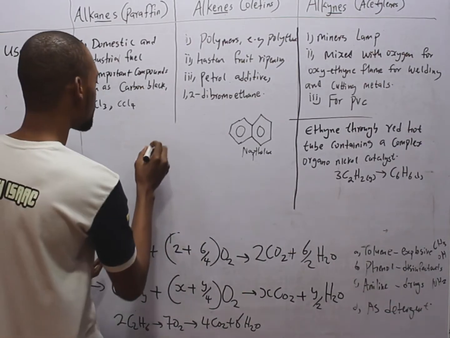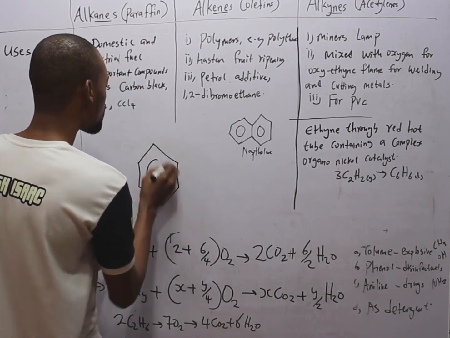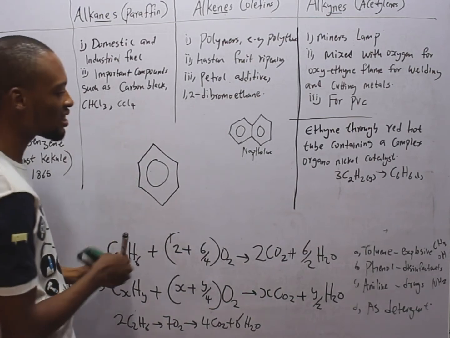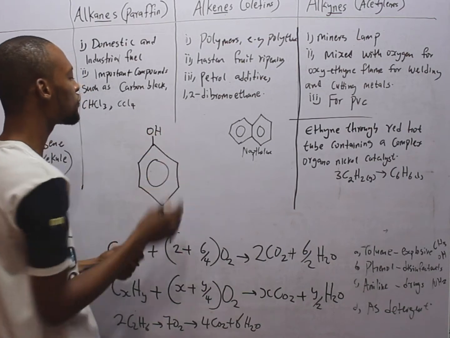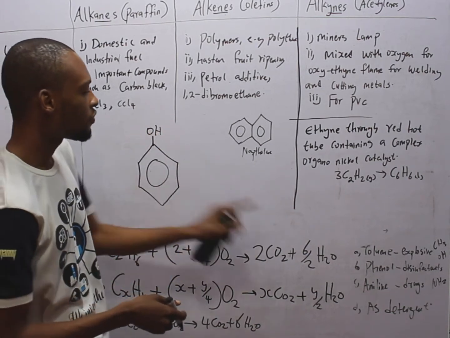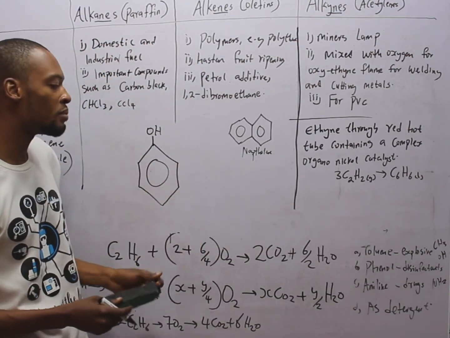benzene has derivatives, and that will also take us to the uses of benzene. This is benzene itself. By the time you add OH here, you form phenol. And what is phenol? Phenol is used as a disinfectant. So this is one derivative of benzene.